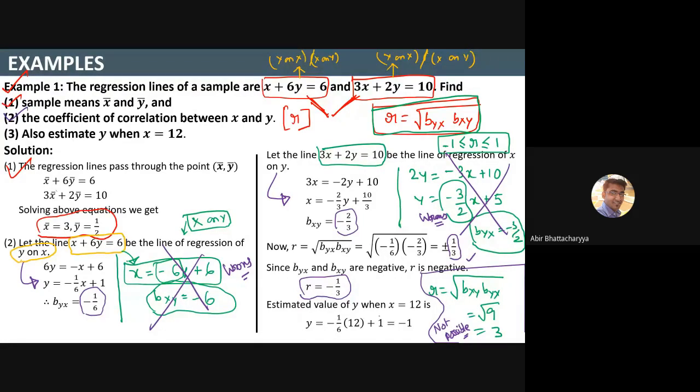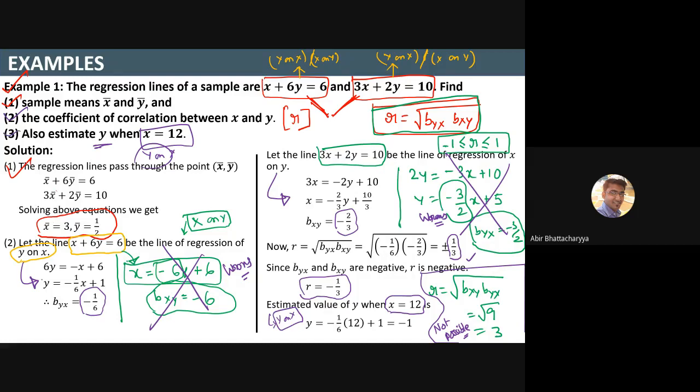And for the estimated value of y when x equals 12, we will use y on x, not x on y. Why y on x? Because we have to estimate y when x equals 12. If they ask the opposite, estimate the value of x when y equals 5, then you have to use x on y. Now we will use y on x.